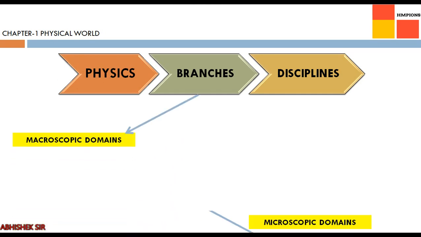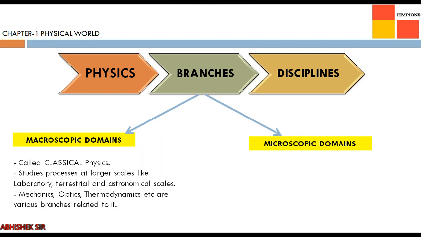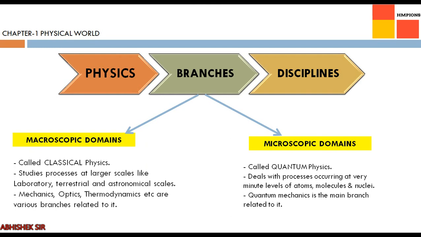So there are two major domains. One is called macroscopic domain, the other is called microscopic domain. Notice the difference in these words. One is macro, the other is micro. Macro includes the study of all those phenomena on a larger scale, while microscopic domain includes the study of all the associated phenomena of physics on a very small scale.